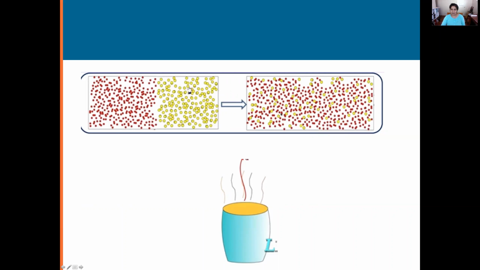It is very unlikely that you are going to go from this mixed state spontaneously, which means without any external effort, to this state of them being separated. Yeah? Similarly, if you consider the coffee cup and the environment, then heat is always going from the hot coffee cup to the environment. It's very unlikely that anything will come back. The environment will warm up your cup. So there's an arrow of time that we're going to talk about.